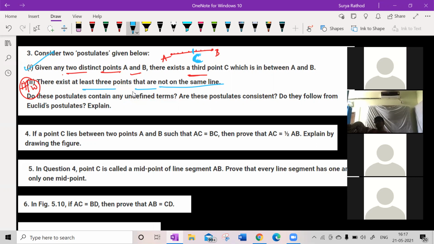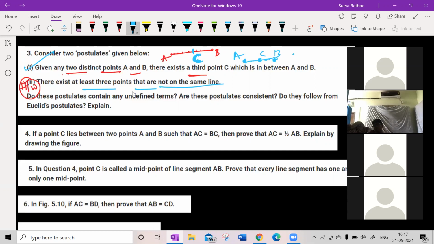So it could be anywhere, and it also need not lie between A and B. Look at this. If I draw A and B, this is my A, this is my B. Point C could be here. There need not be a line over there. If we have a line over there, there could be infinitely many points.